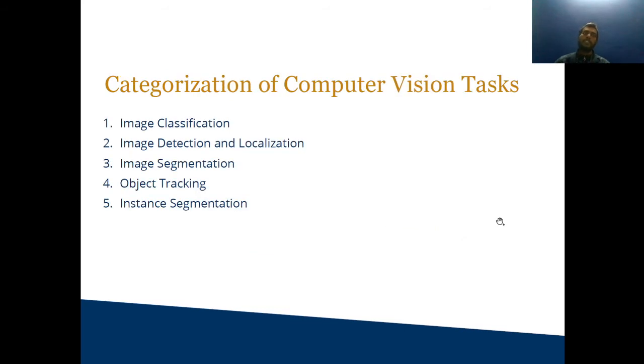Now the categorization of computer vision tasks. There are so many different tasks in computer vision, but we mainly define five categories. First, image classification. Second, image detection and localization. Third, image segmentation. Fourth, object tracking. And fifth, instance segmentation.